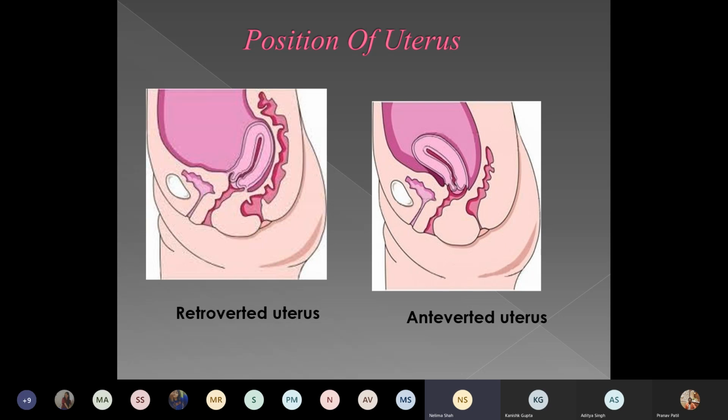Retroverted uterus and anteverted uterus: see how the axis changes, and the axis of gravity also changes when the uterus becomes retroverted from its anteverted position, which may hasten the prolapse.